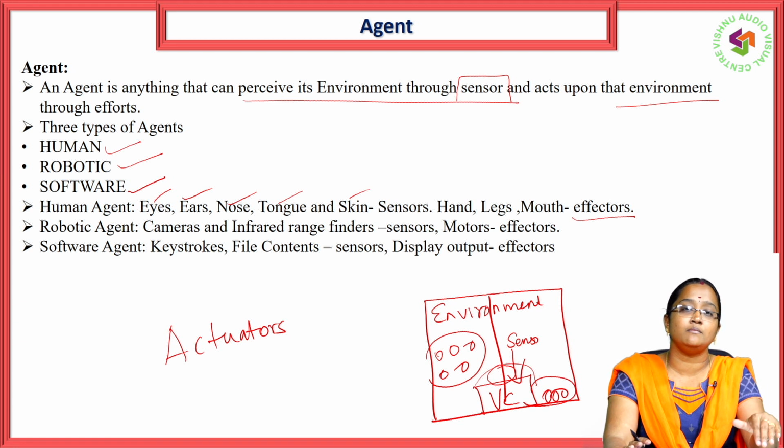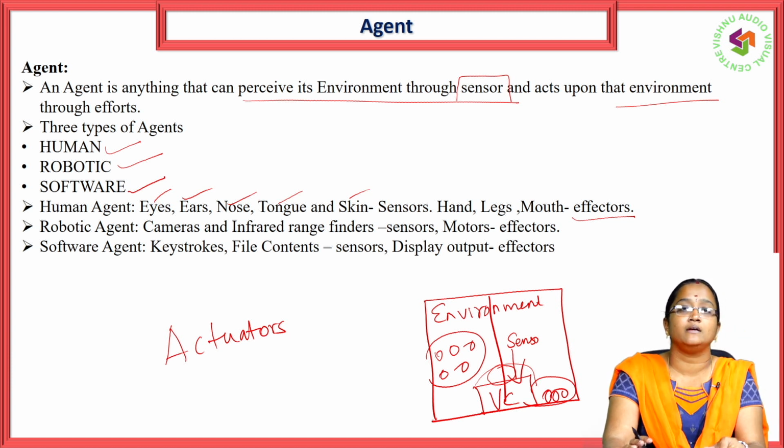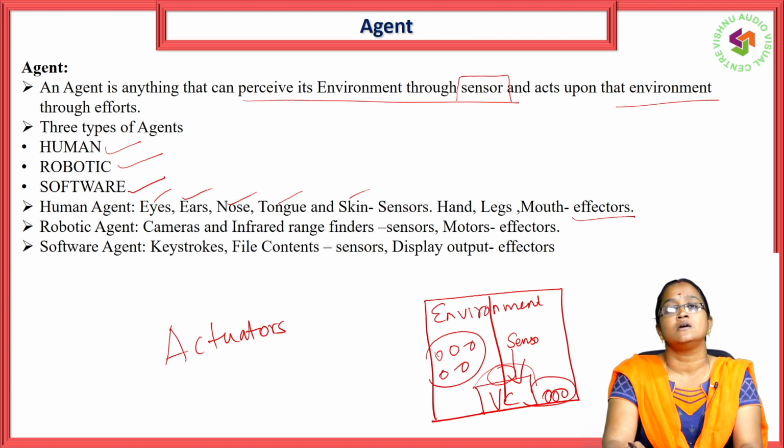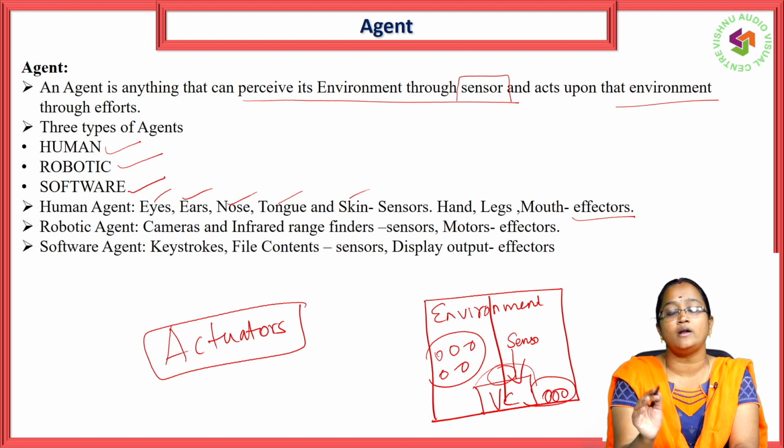The camera is a sensor that senses that there is a speed breaker. So what will the agent do? The agent will apply the brake. Applying the brake is done by the actuators, through which it performs the action.